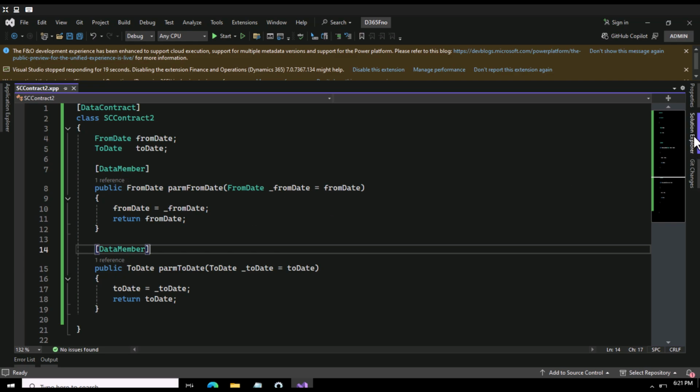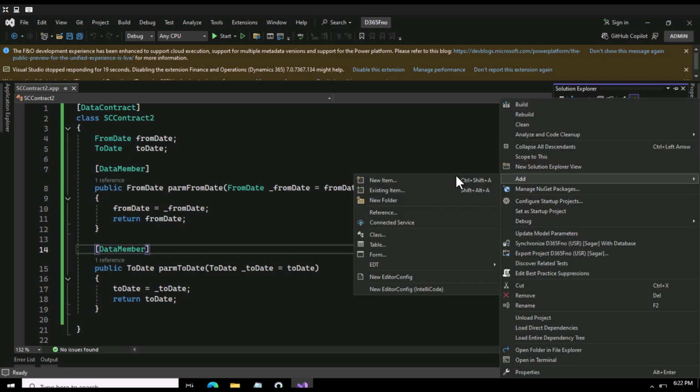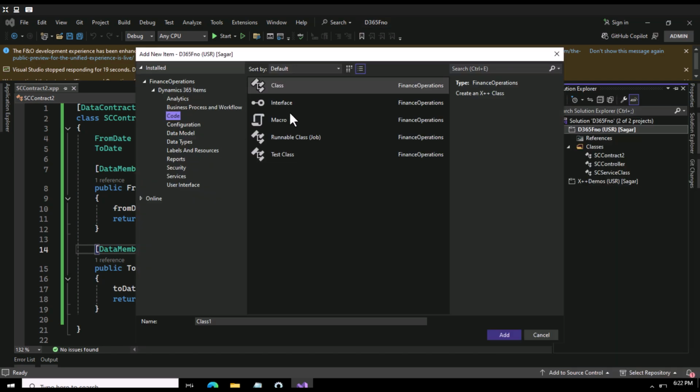Now we'll go with our service class. I will simply right click here and add a class. I'll go with new item, I will go with class. Here I can say SC service 2. I will simply add this.